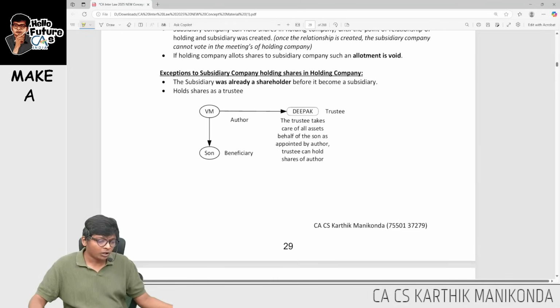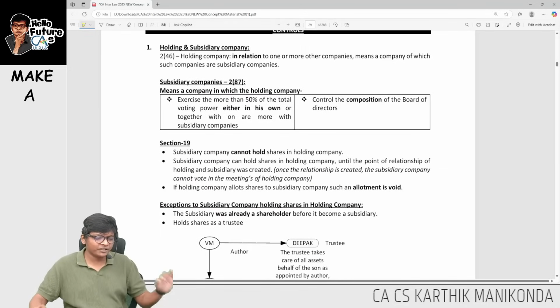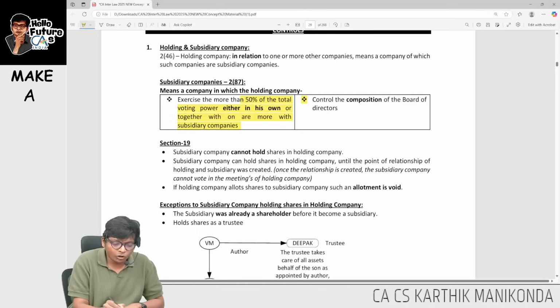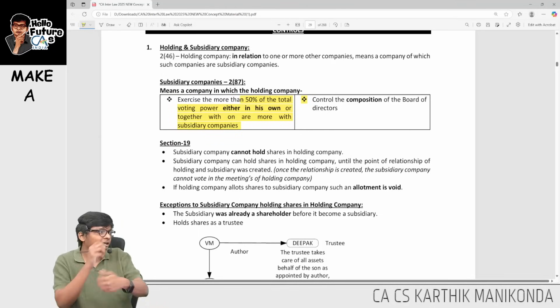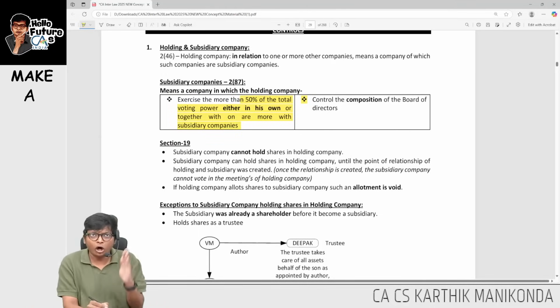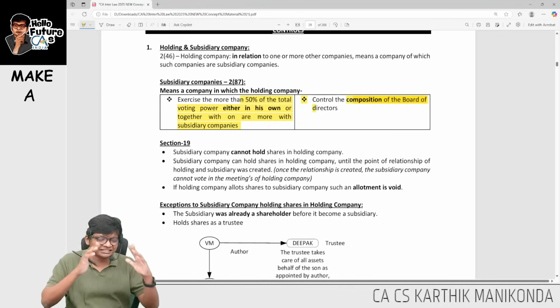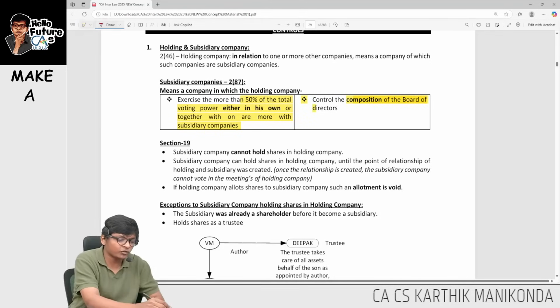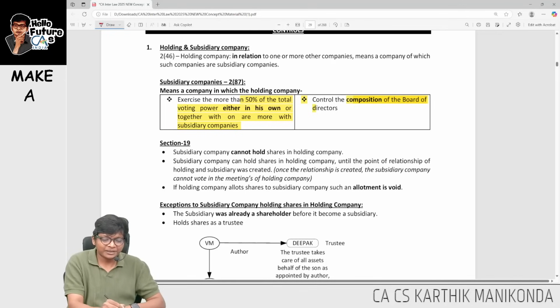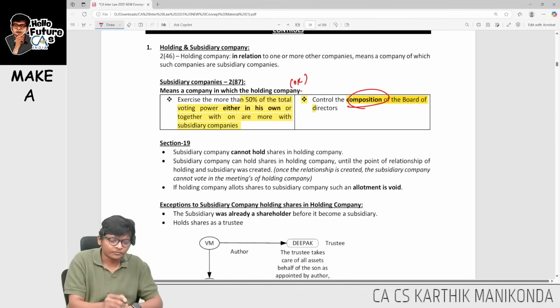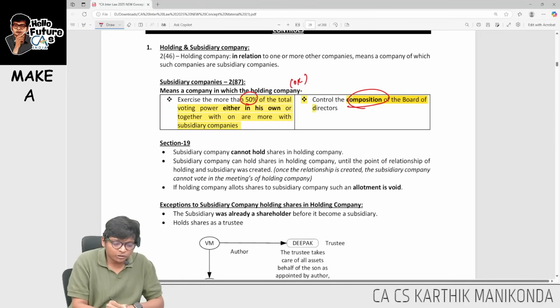Next, sir, what is this holding and subsidiary company? For a holding and subsidiary company, there are 2 primary conditions: it has more than 50% of voting power, or here it's not 'and', it's 'or', controlling the composition of the board of directors. This all of you know, guys. What is new in this? But here it is 'or' controlling composition. You have the power to appoint, remove, decide what the board of directors does. Now here 50% or more, either on its own or together with 1 or more subsidiaries.